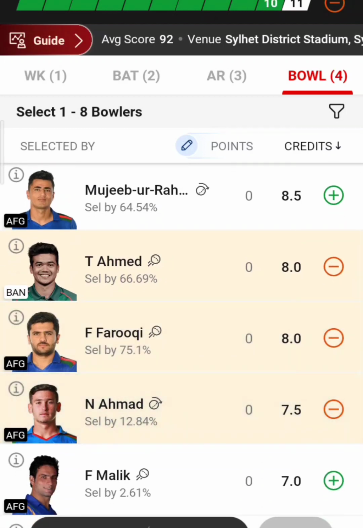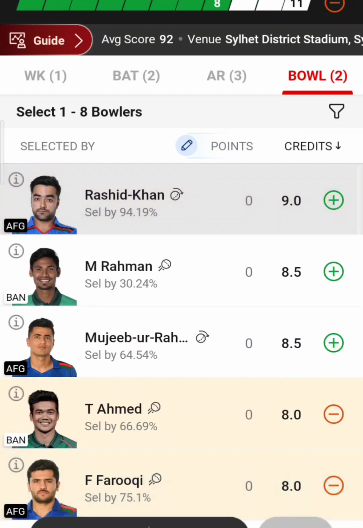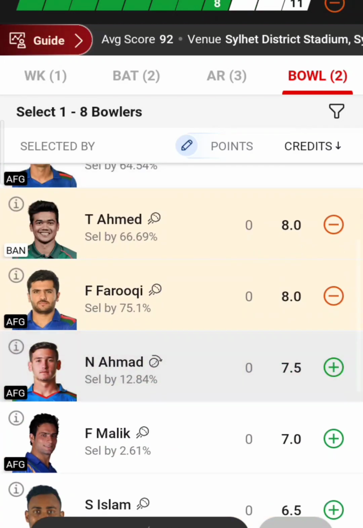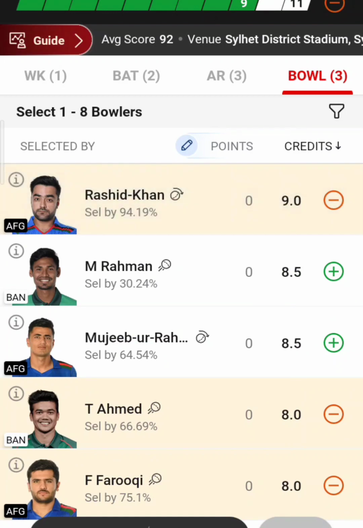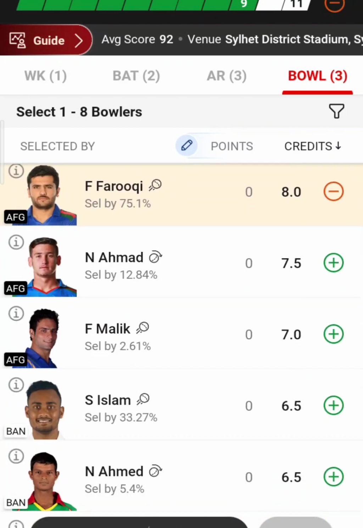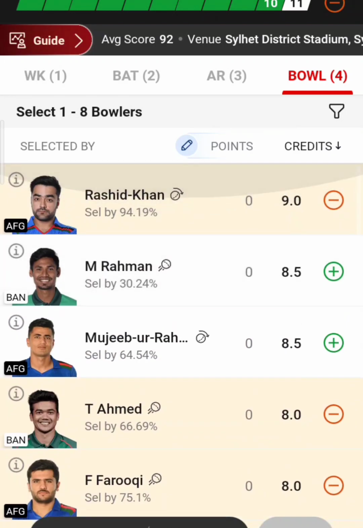And Noor Ahmed, why? Because he will bowl 3 overs. He'll not get more than 3 overs. I mean, he's not going to complete 4 overs, but he'll bowl 2 or 3 overs and he'll take 1 or 2 wickets, so that he'll be there in DT. This case happens only when, out of Rashid Khan's total 4 over spell, he'll take 1 or 2 wickets. If he takes 3 or 4 wickets, then I don't think Noor will get chances. That won't happen in today's match. I mean, Rashid Khan will get 1 or 2 wickets. That's the reason for including Noor Ahmed, so that it will stabilize like 2 wickets each. So that's it from the bowler section.